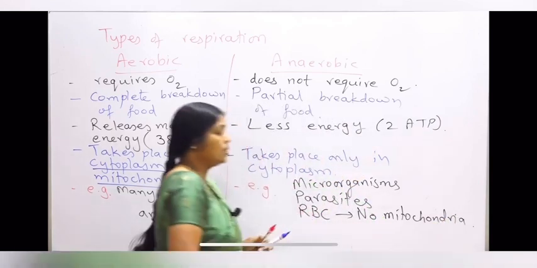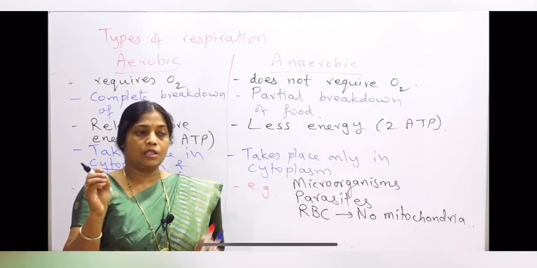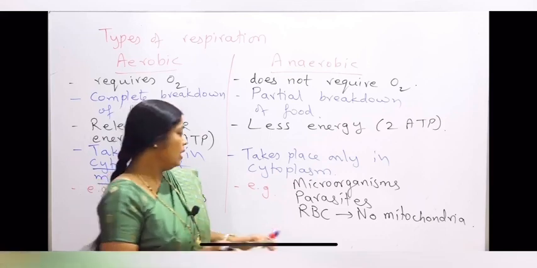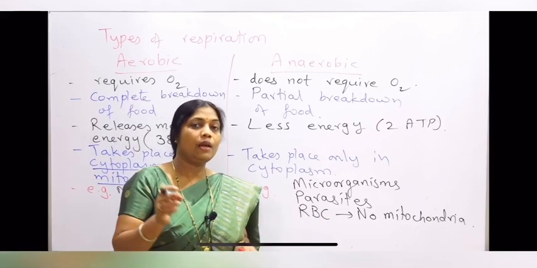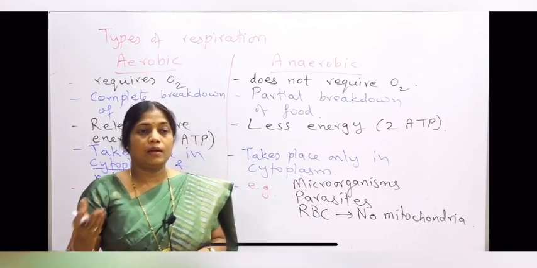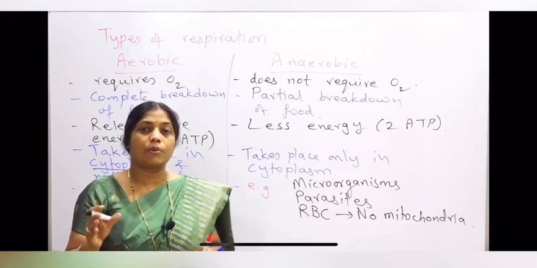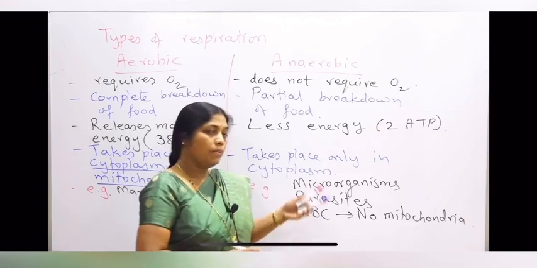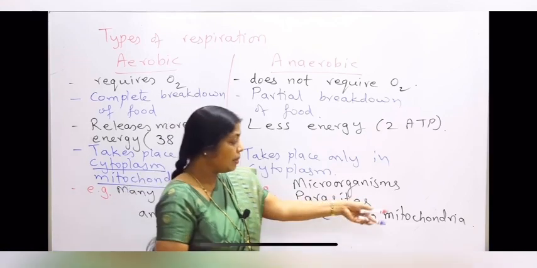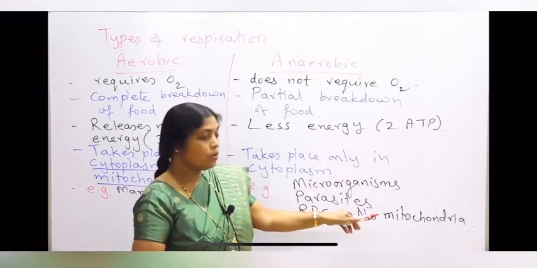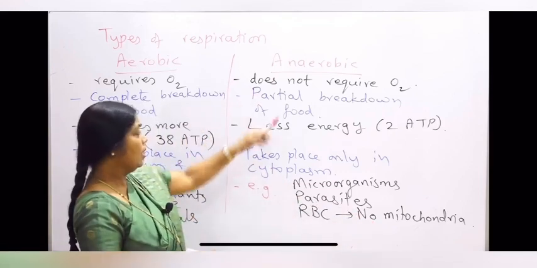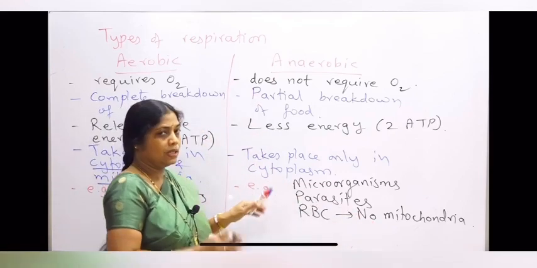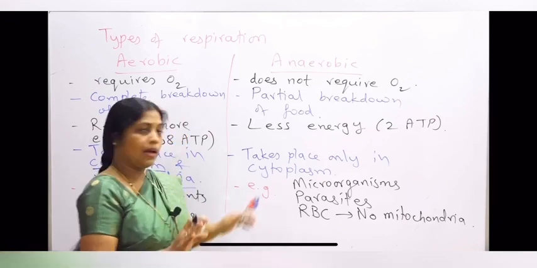Actually our RBCs have a special feature, and the unique characteristic of our RBC is that they are enucleated, and so they resemble the prokaryotic cells. It's not only the nucleus that is absent in RBC, but many cell organelles, even mitochondria, are absent, and because there is no mitochondria, the anaerobic respiration which takes place in cytoplasm will be occurring in RBC.